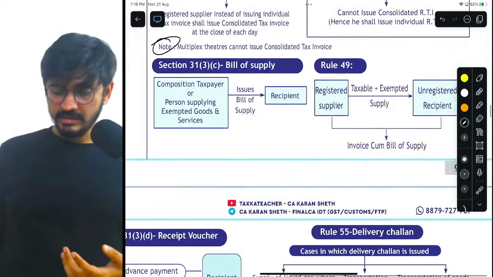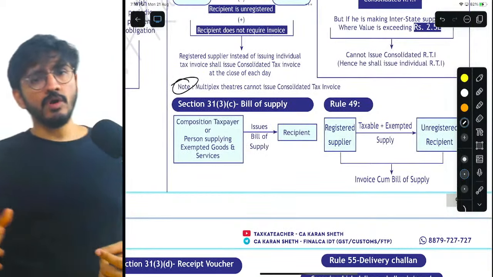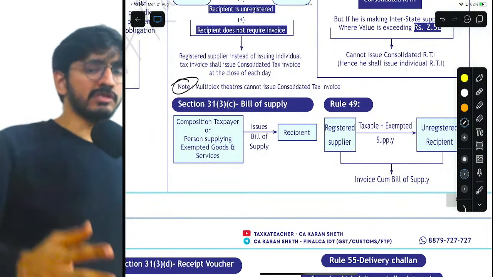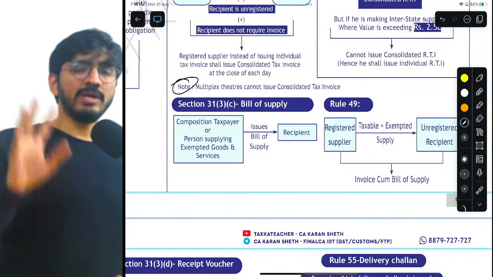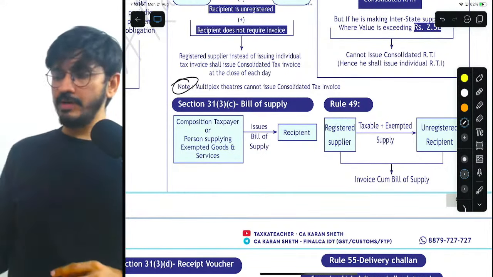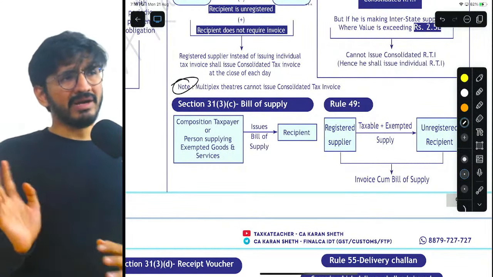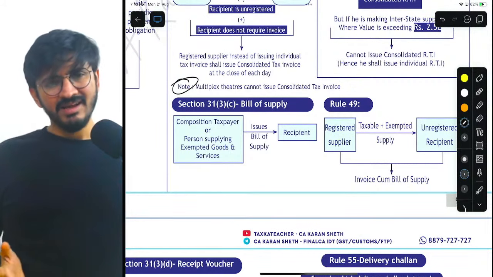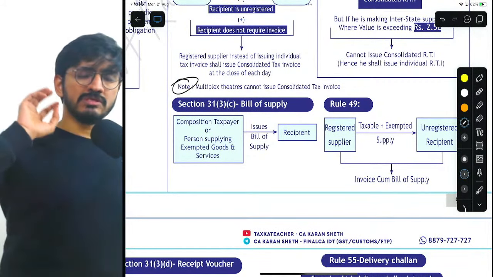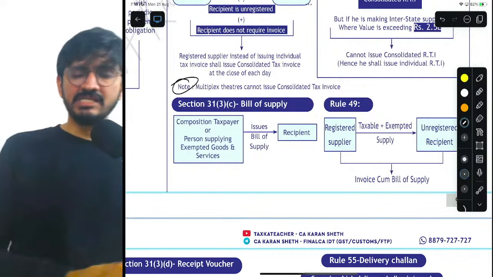Next, my dear friends, is very simple, 31(3)(c). If you are a composition taxpayer, or a supplier who is supplying exempted goods or services, understand one thing: it's only the taxable person who collects tax and pays tax. In this case, they are not doing that. Is a composition taxpayer ever collecting GST? No. Is a person who is just supplying exempted goods or services charging GST? No.